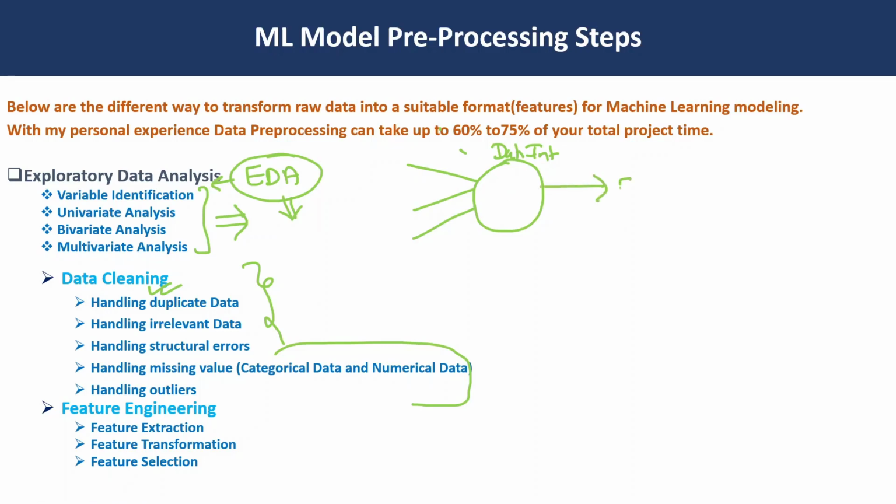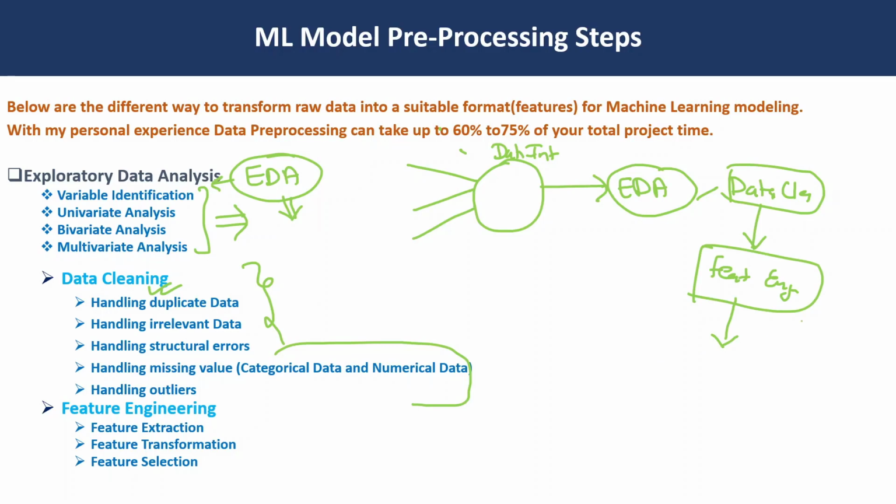It means you are integrating data from different sources into one place. After that we perform the EDA. By using EDA we try to understand the data. Then you perform the data cleaning, and after that feature engineering. Once you perform the feature engineering, you will get good quality features. By using these good features you train your machine learning model. So this is the data pre-processing flow.